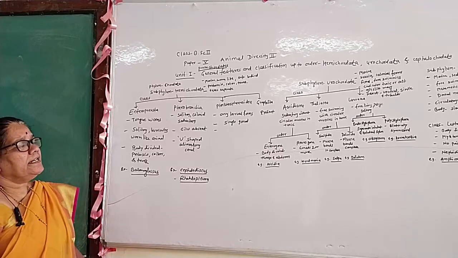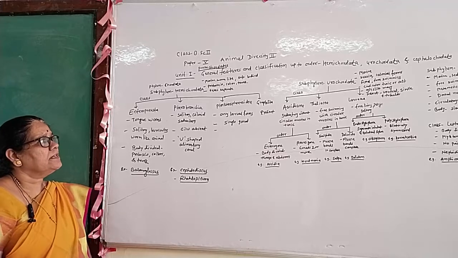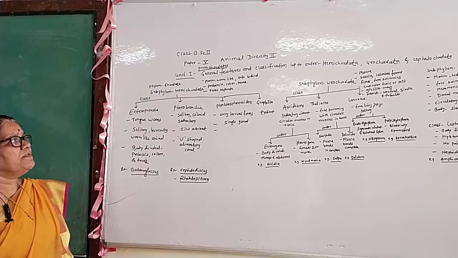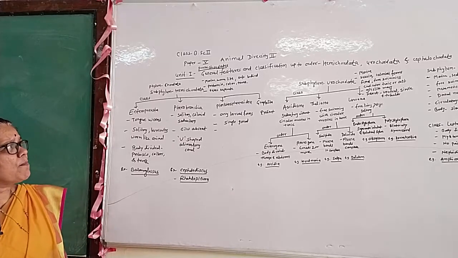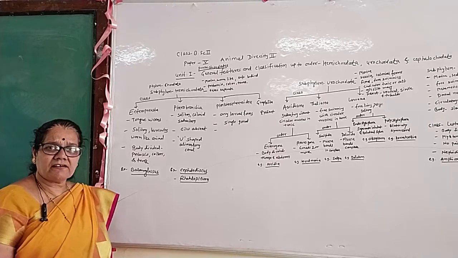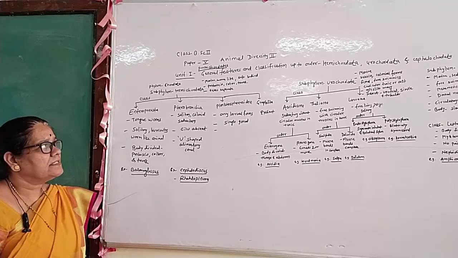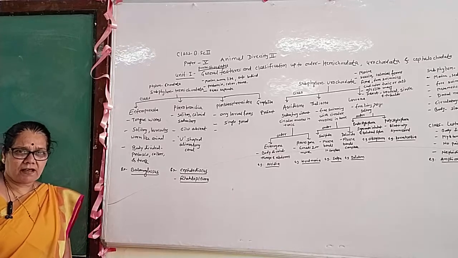First character: it is a marine animal. It is worm-like. Body is soft. Second characteristic feature: body is divided into three parts: proboscis, collar, and the trunk. Third characteristic feature: sexes are separate. These are the general characters of the subphylum Hemichordata.